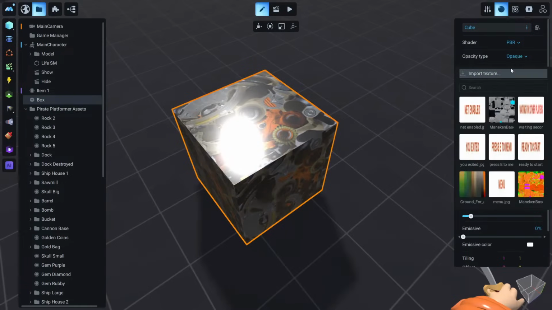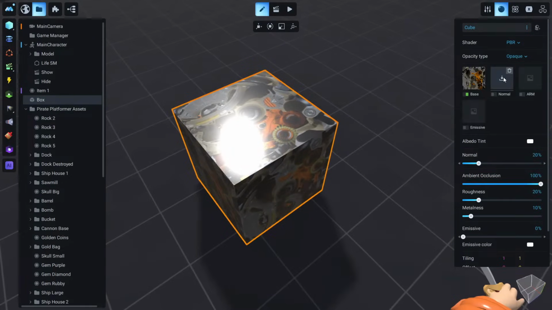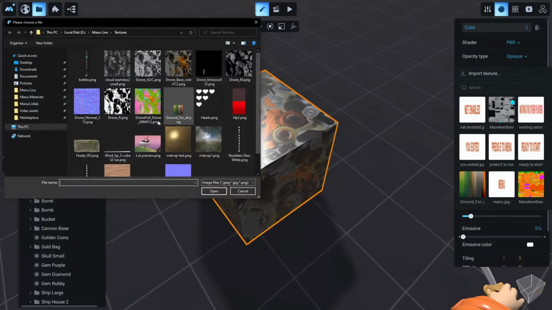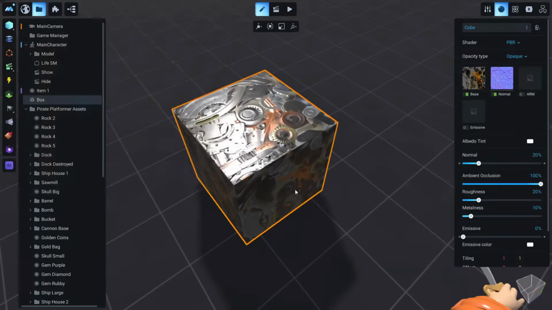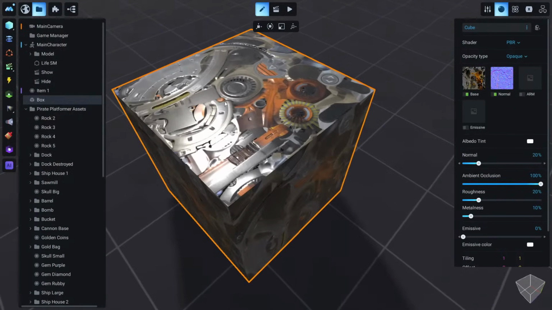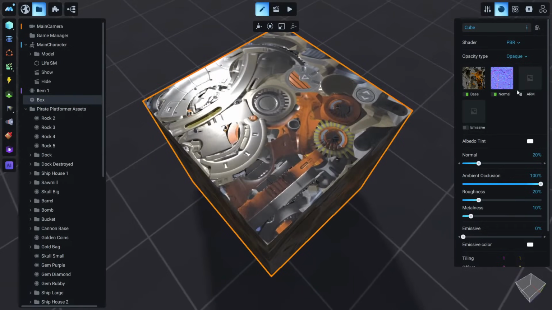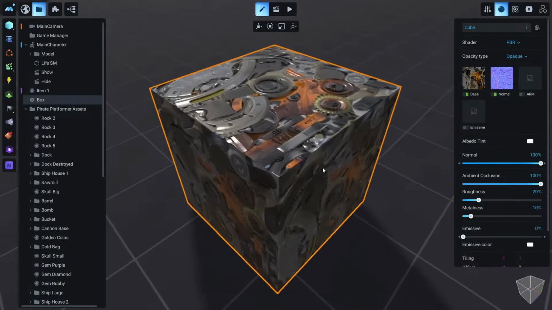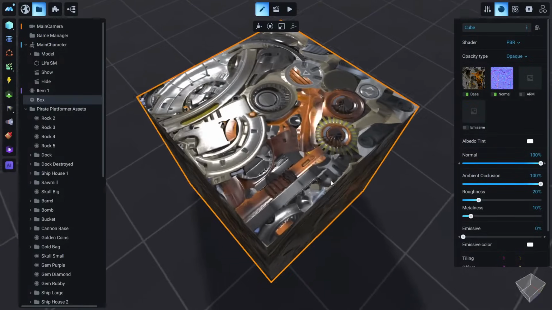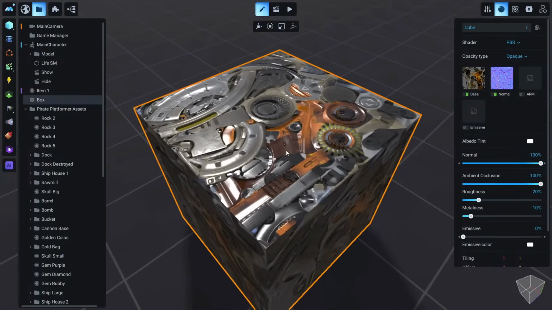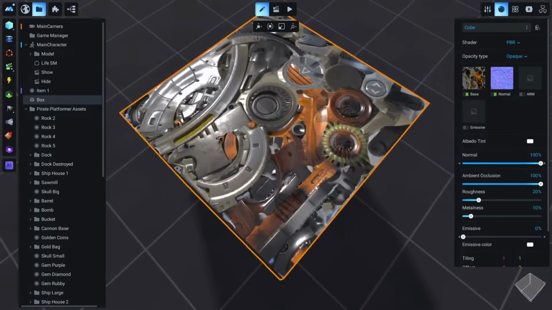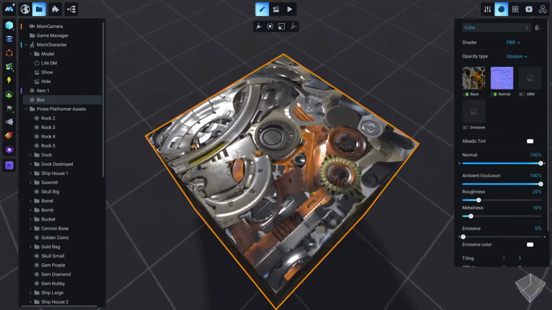And we can add normal. Let me do it again. We can click here and add normal. And this is also a special texture because it creates these little bumps here, if you can see. And if we boost this normal all the way up, you will see the bumps are getting bigger, and this material is getting much more interesting and realistic.